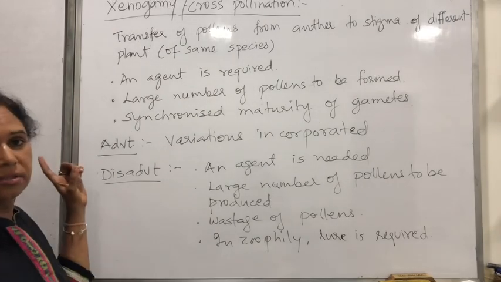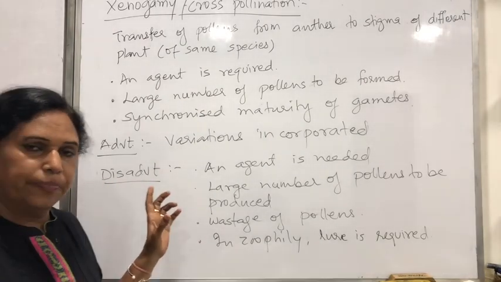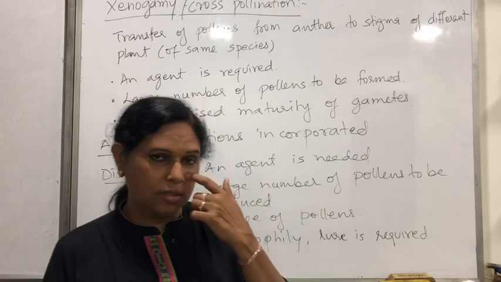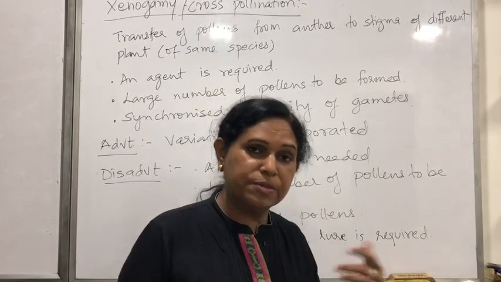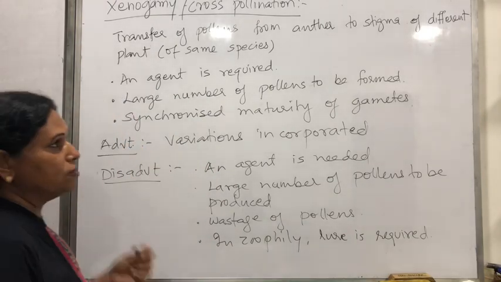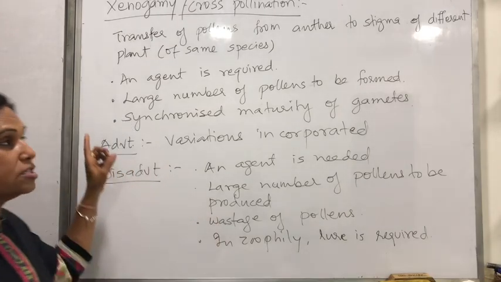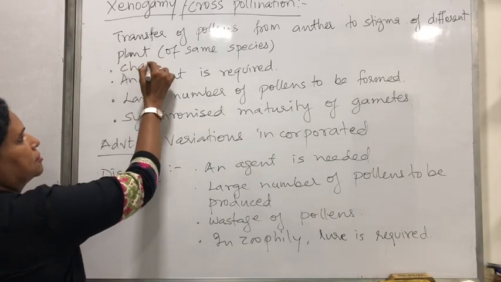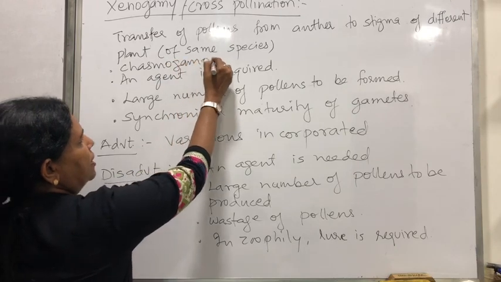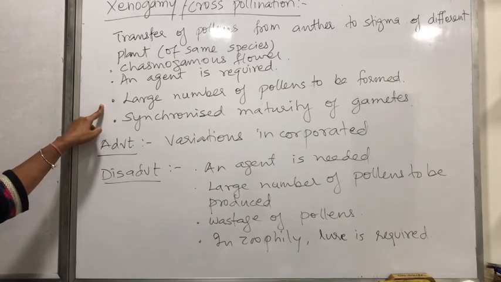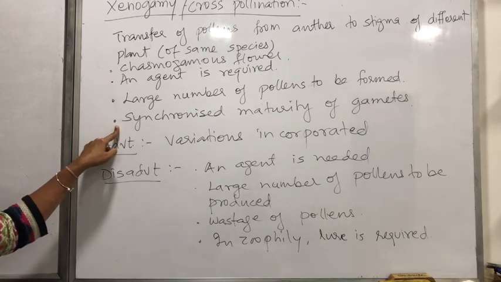Now let's talk about the next one, cross pollination or xenogamy. Oh, last lecture I said xenogamy is transfer of pollen to different species. No, this is the same species. If it is between different species, allogamy is the word for that. So transfer of pollen from the anther to the stigma of a different flower of the same species is what we call xenogamy. Now, what are the requirements here? The flower should be chasmogamous. An agent is required. A large number of pollens have to be formed, and there has to be synchronization of maturity of